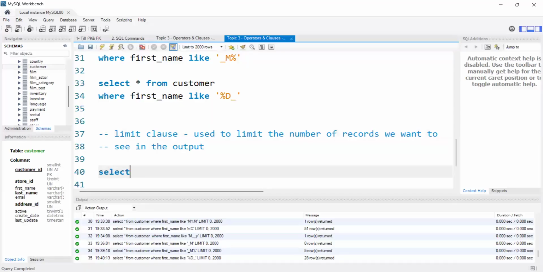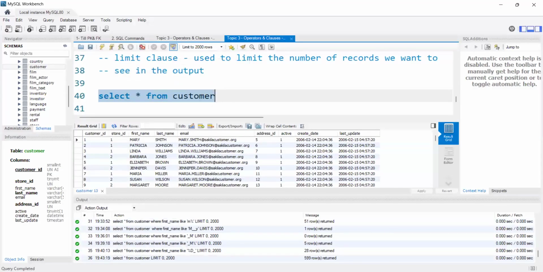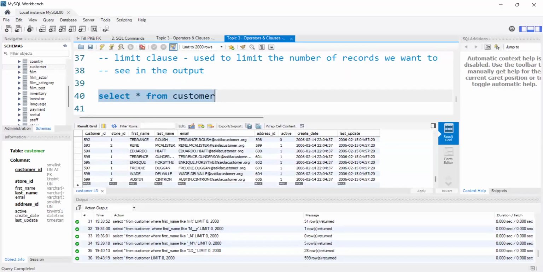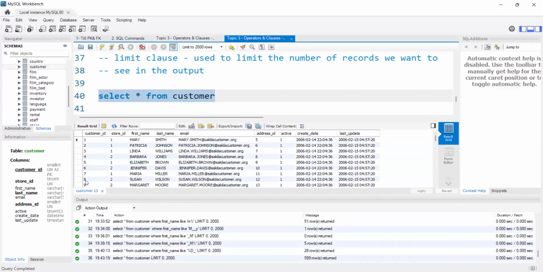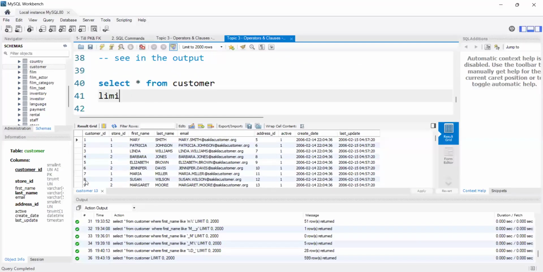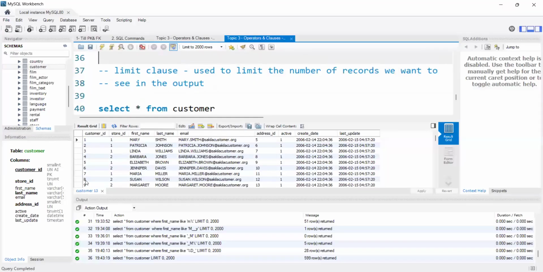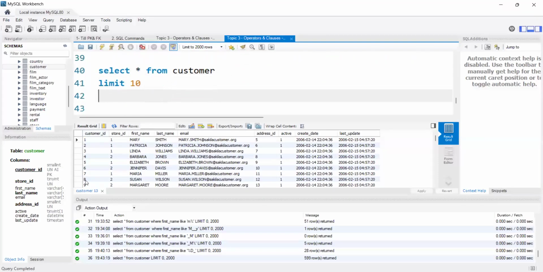For example, let me use the same table: select star from customer. This is my customer table, and if I scroll down, I have 599 rows here, right? Suppose I want to see only 10 rows, I can simply say limit 10. By using the limit clause, I limit the number of records I want to see in the output. If I want to see only 10 records, I will use 10. It will go in sequence, and only the first 10 will display.